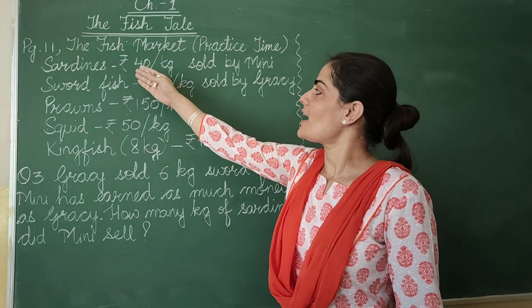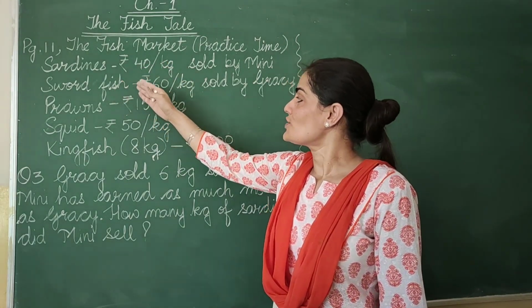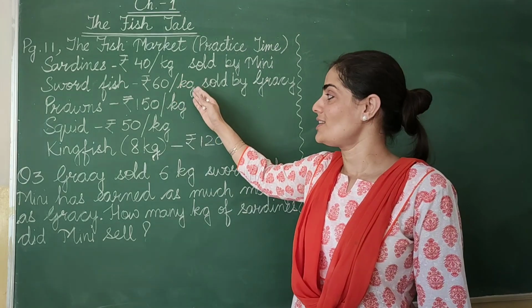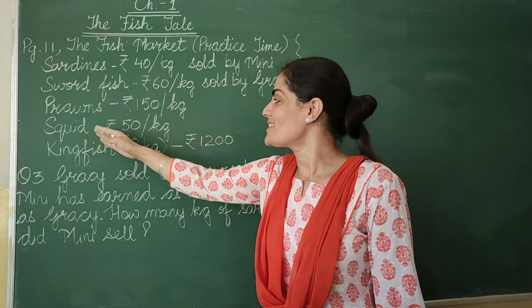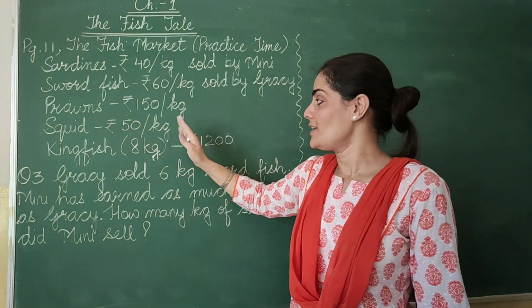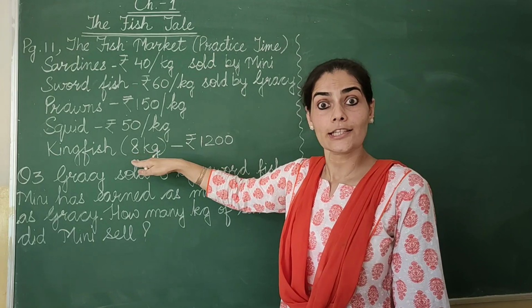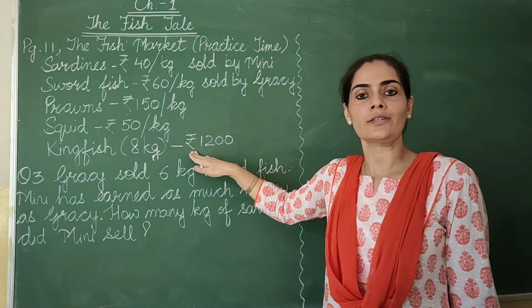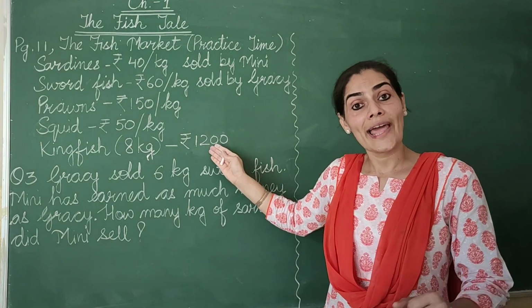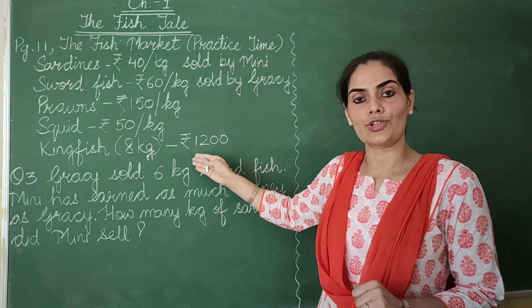They are selling the sardines at rupees 40 per kg, swordfish at rupees 60 per kg, prawns at rupees 150 per kg, squid at rupees 50 per kg, kingfish, the whole kingfish which weighs 8 kg is being sold at rupees 1200. Now let's do the questions based on this given information.